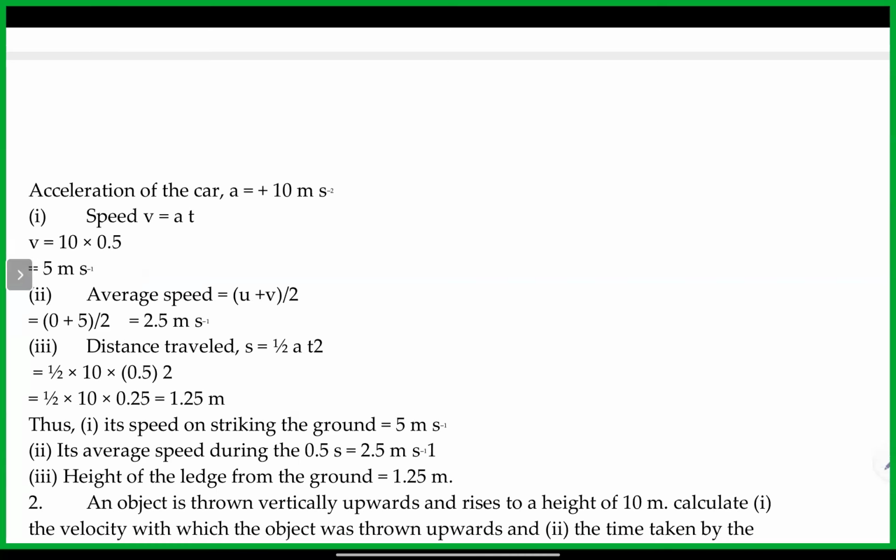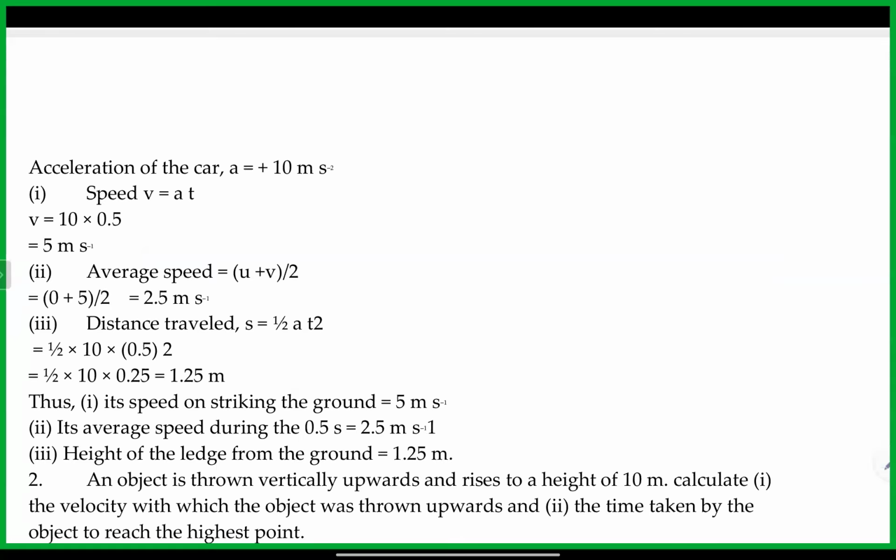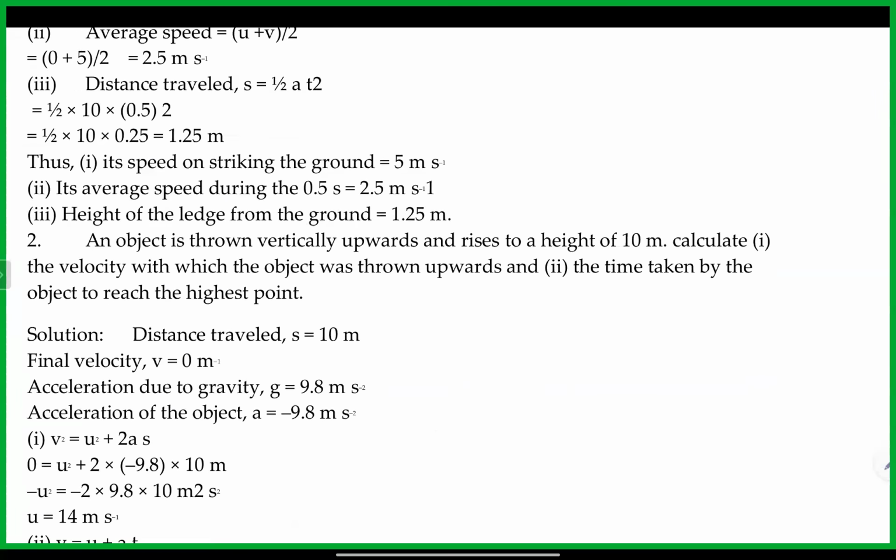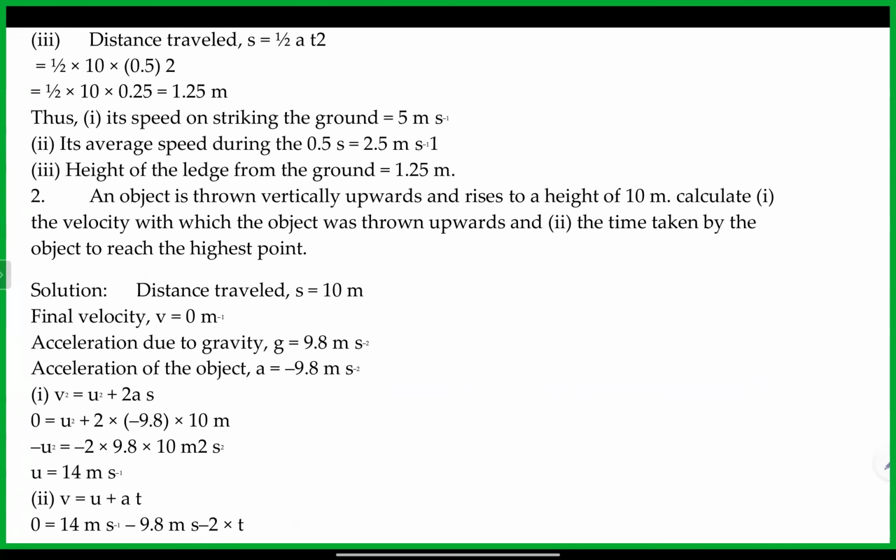Now we'll do the next one. This is upward rise. One question we'll do for upward movement. Read the question: an object is thrown vertically upwards and rises to a height of 10 meter. Calculate the velocity with which the object was thrown upwards, and the time taken by the object to reach the highest point. So in this case, first we'll write the given data.